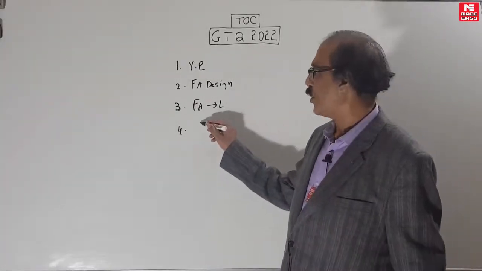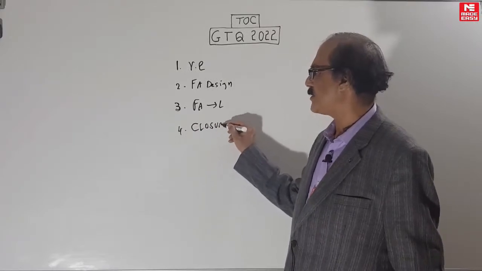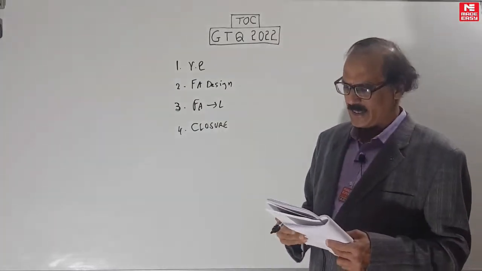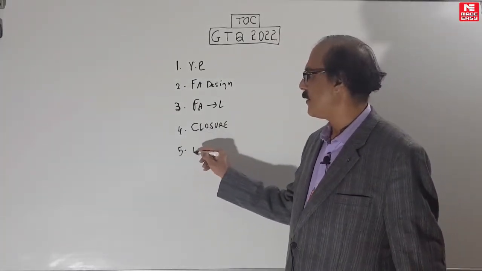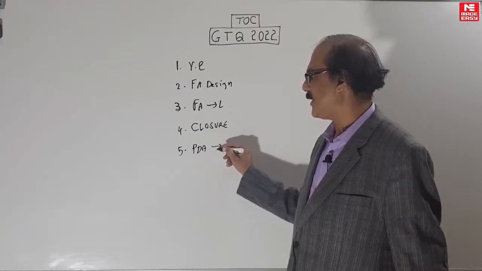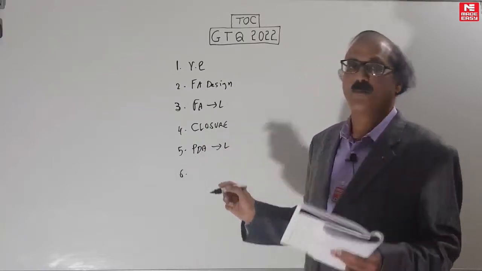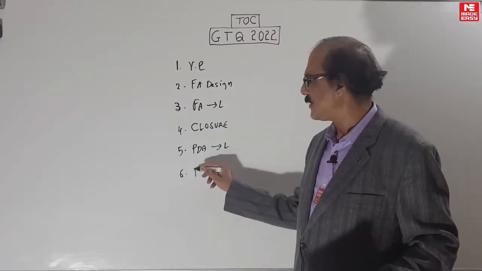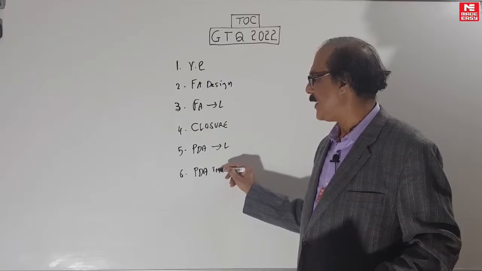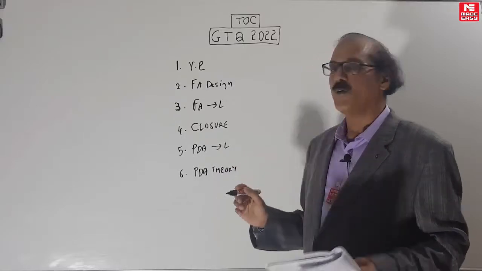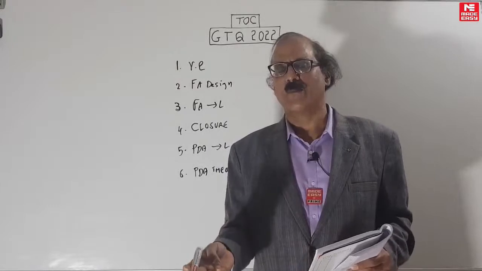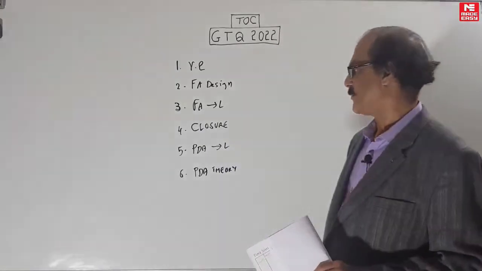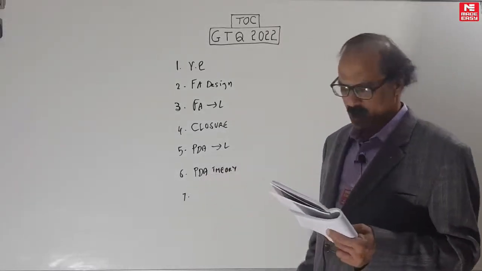The next is closure. Year after year, particularly in recent years, questions in closure are repeatedly appearing. Then we also have, given a PDA, finding the language. In recent years these questions are coming from this area also, PDA to language. So we will do a question in that. Then PDA theory. By PDA theory I mean true or false questions related to ambiguity of grammar, ambiguity of languages, derivation tree, this type of thing. So we will do some questions in that.